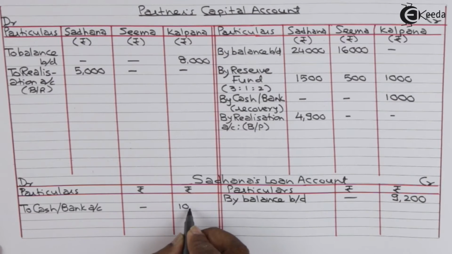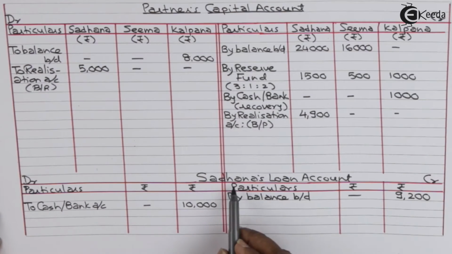Sadhana's loan account. On debit side, we have recorded to cash bank 10,000. We can close this account now. Credit is 9,200 and amount paid is 10,000. Debit is 10,000.